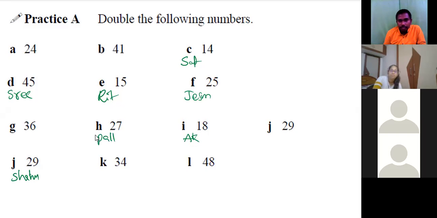D already over, right? K Ashrita. Sir, B. B, sir. Ayush. B is not given. Write your name in the chat box.